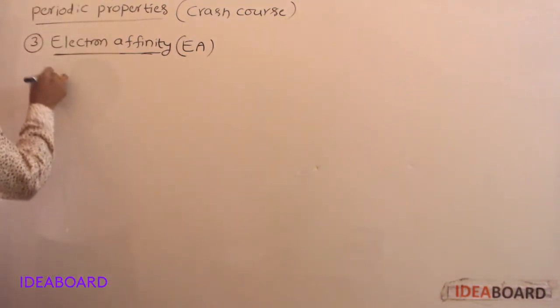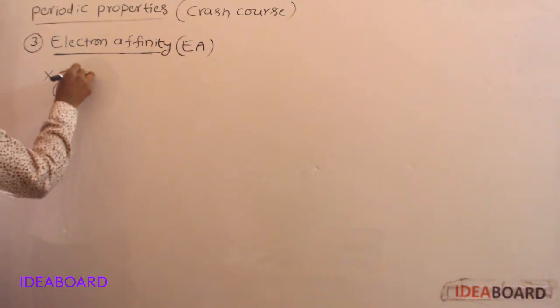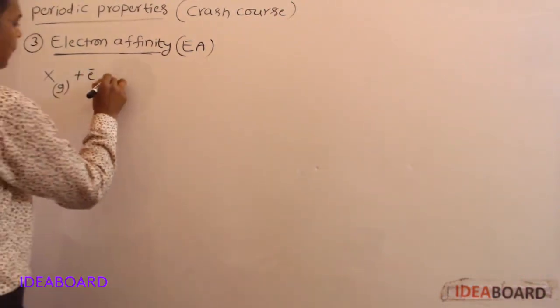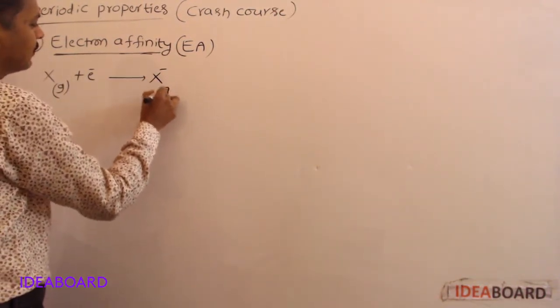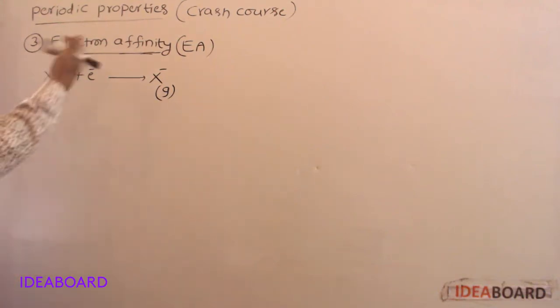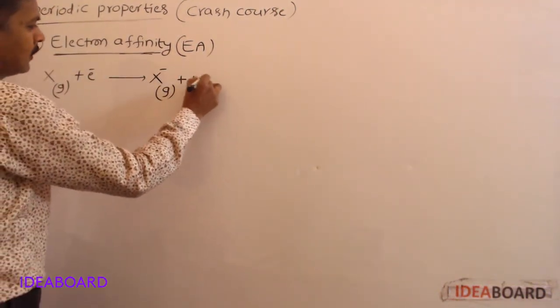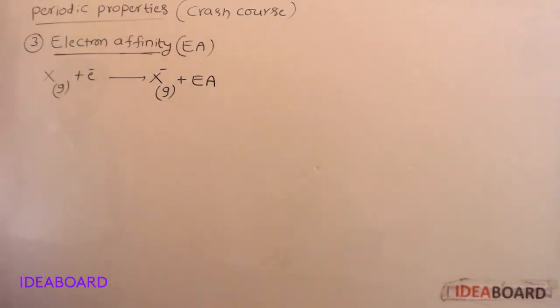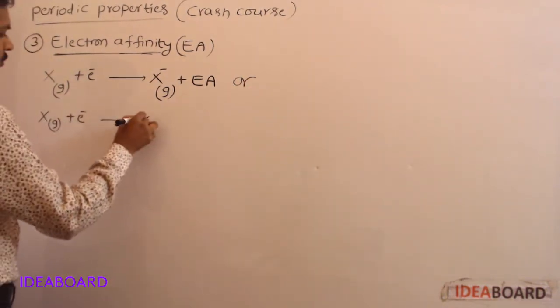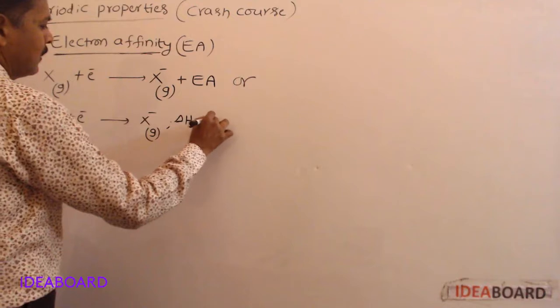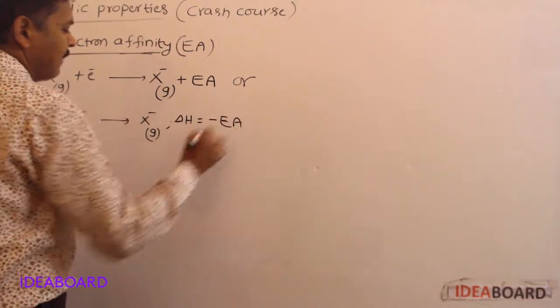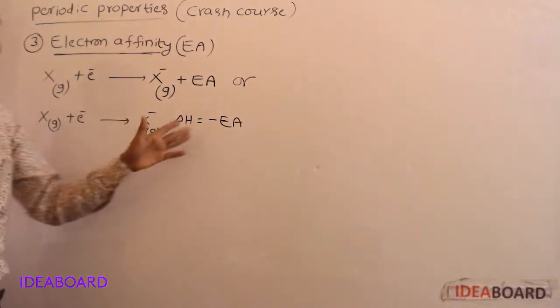If X is a neutral gaseous atom, and to the valence orbit of that X one electron is added, then its uni-negative ion is formed and energy will be liberated. That liberated energy is electron affinity, EA. Or the same reaction we can write like this also: gaseous X plus electron gives rise to gaseous X minus ion, delta H is equal to minus electron affinity. Energy will be liberated, so this is an exothermic process.